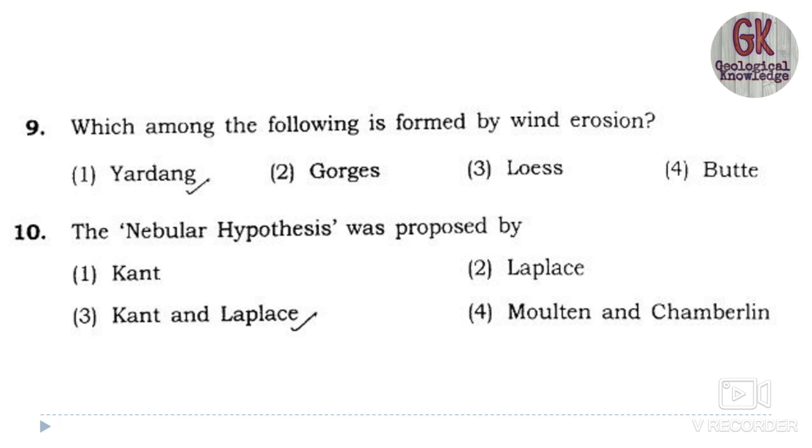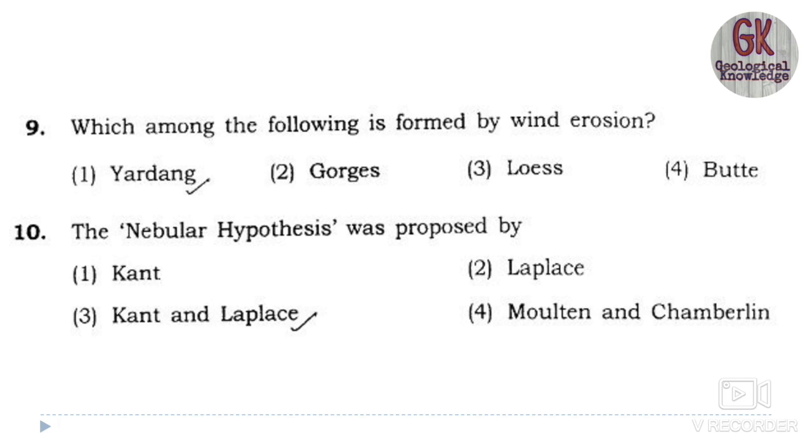And the 10th one is dealing with the nebular hypothesis, was proposed by... we all know it was proposed by Kant and Laplace. You must understand both these names are important. Kant and Laplace both together proposed the nebular hypothesis.